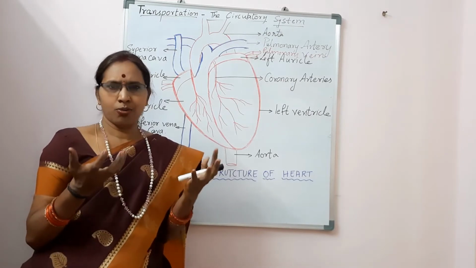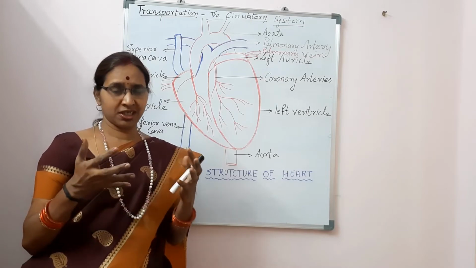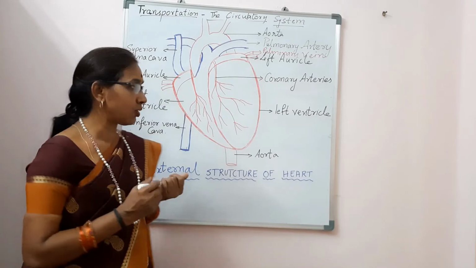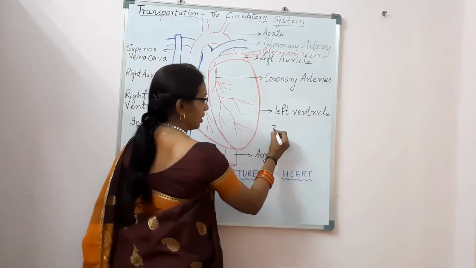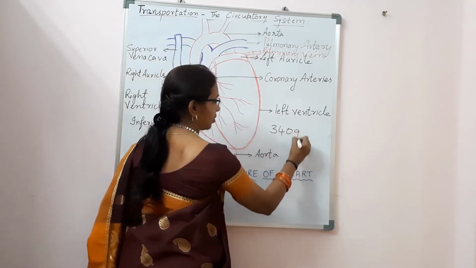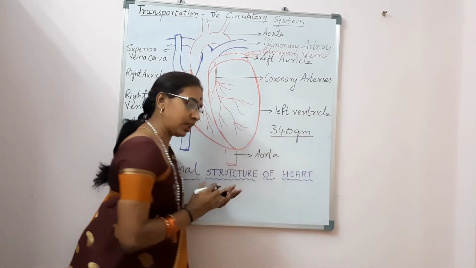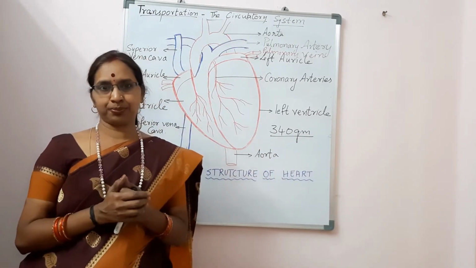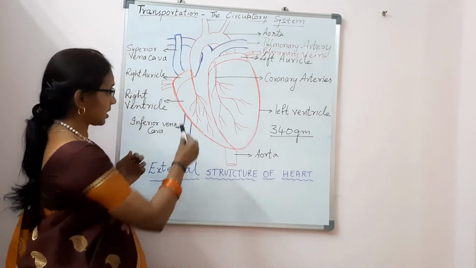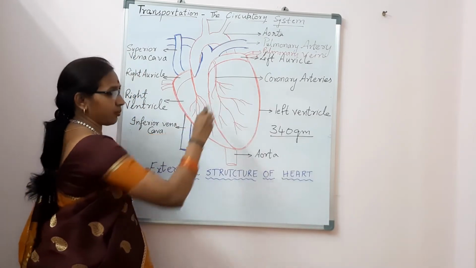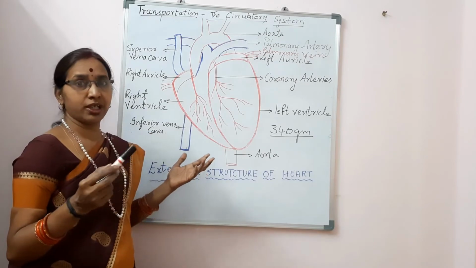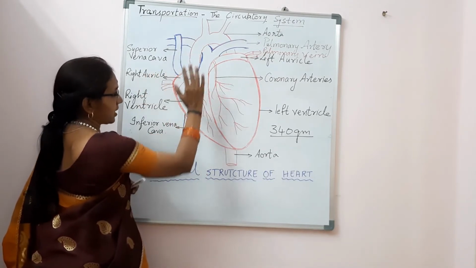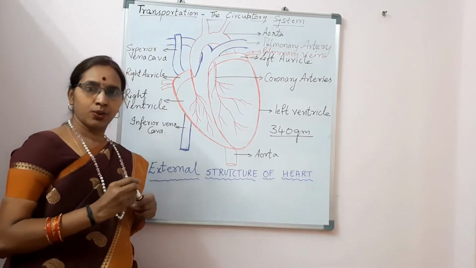Now, how much does it weigh? It is doing the work of transportation, so naturally it has some weight. It weighs nearly 300 to 340 grams. That is the weight of the heart. And what is the shape? The shape of the heart is almost triangular. You can call it a conical shape. Some call it a pear shape. It is broad towards the upper side and narrower towards the lower side.